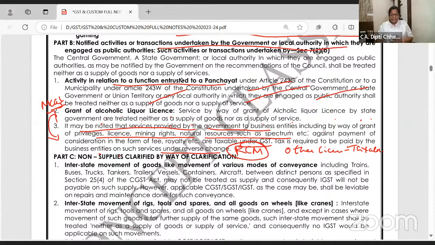I want to take up example now. ये देखो इसको कैसे याद रखना? Government, you're giving alcoholic liquor license, no GST. Government, you're giving us other license, mining, royalty, yeah, GST. But then government is giving me facility, तो government will say GST दो. Government खुद से लेके खुद को थोड़ी देगी. So even though I am paying the GST, I have to pay it under reverse charge mechanism. What is reverse charge mechanism? Third chapter. ठीक है, आ जाओ.